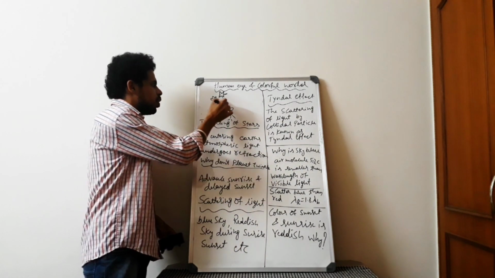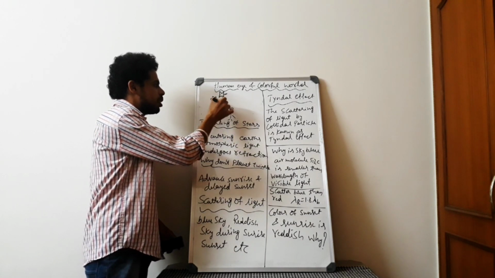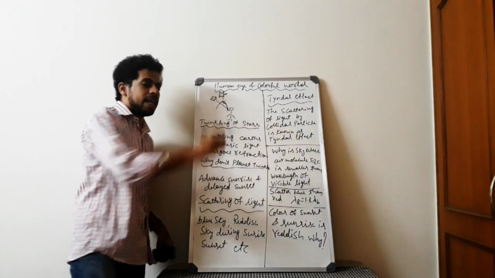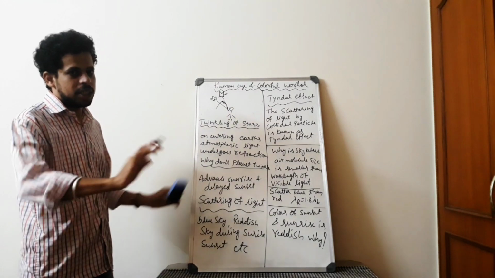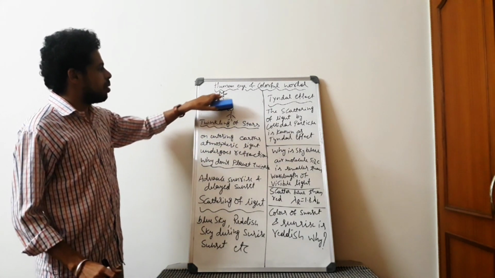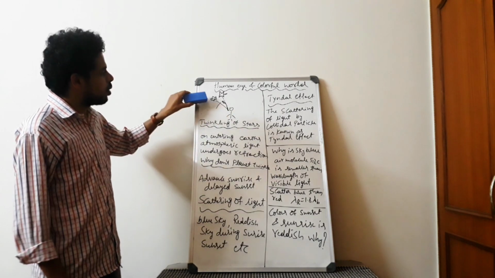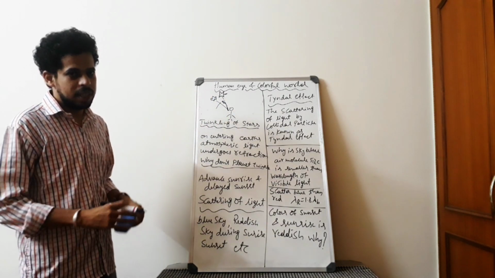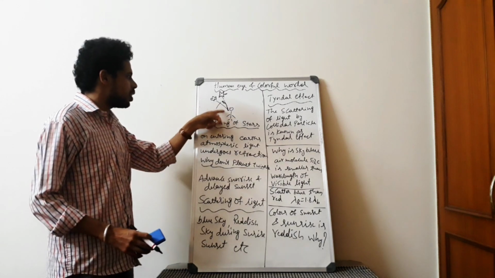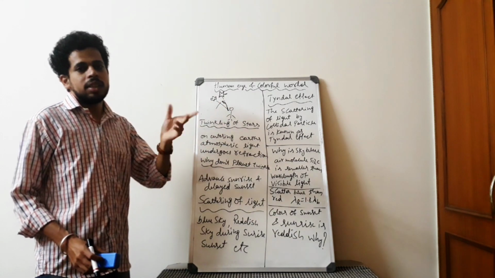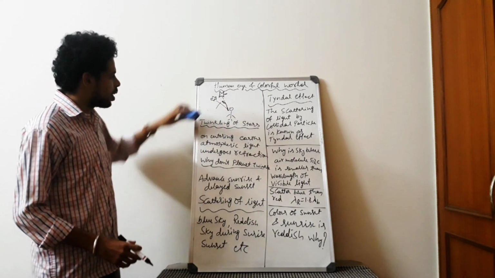This is because when the light enters the Earth's atmosphere, it starts bending by the time it reaches the observer. That is why the stars look a little higher than the actual position. The actual position of the stars is different from what we see, and during this refraction, we can see the twinkling of stars. That is the reason.